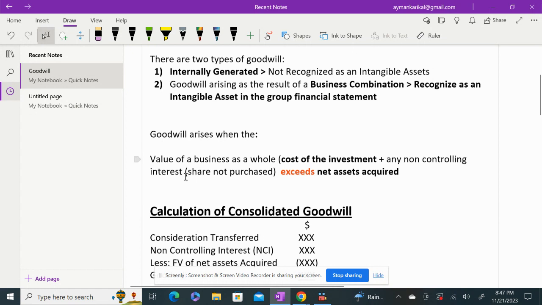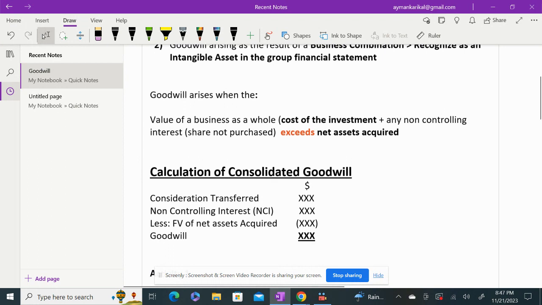We will look at non-controlling interest later. That is the share which you have not purchased. Exceed net assets acquired. So whatever you have acquired and the amount which you have paid to acquire those shares is exceeding, in that case, goodwill will arise.